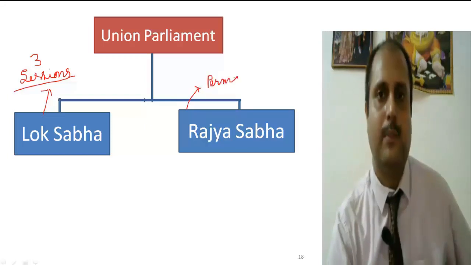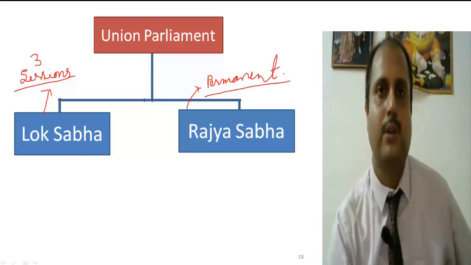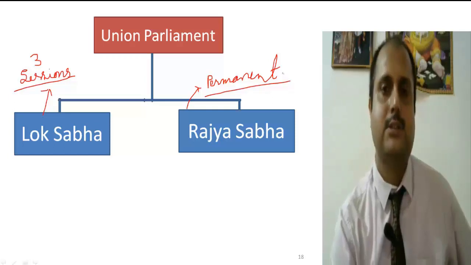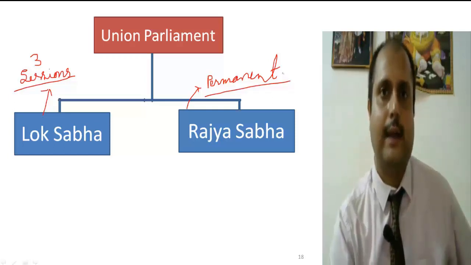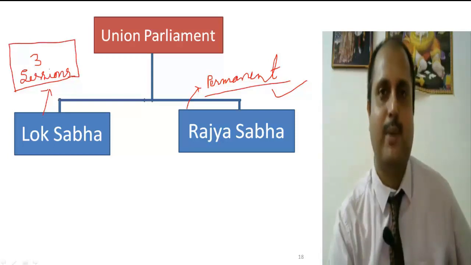The Rajya Sabha is a permanent house. It is not dissolved. It continues. The members retire after every 6 years of their term. So after every 2 years, the election happens in the Rajya Sabha. So this is the basic difference, which is the basic knowledge we require to understand the exclusive powers of Lok Sabha and the Rajya Sabha. So let's understand the exclusive powers of Lok Sabha first.